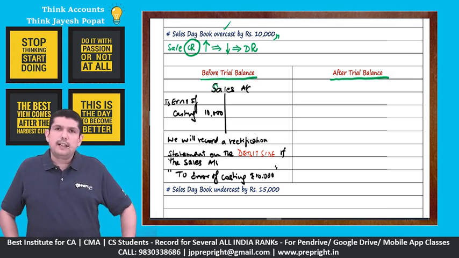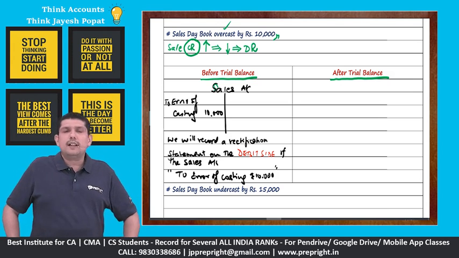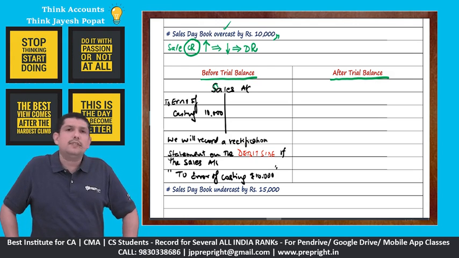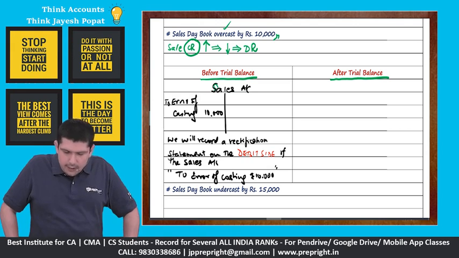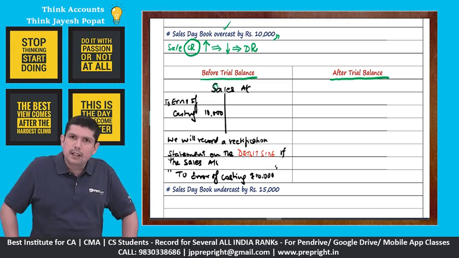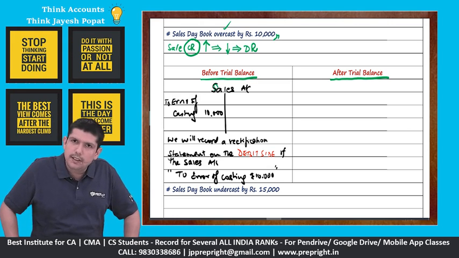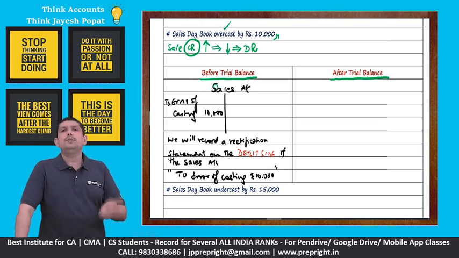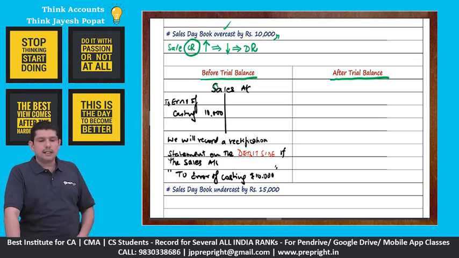Once it is after trial balance, I have already told you that there is no concept of rectification statement. All the errors have to be rectified by passing a complete journal entry. If there is a problem in only one account, then there will be a suspense account in the trial balance. You will have to use the suspense account to pass the rectification entry.